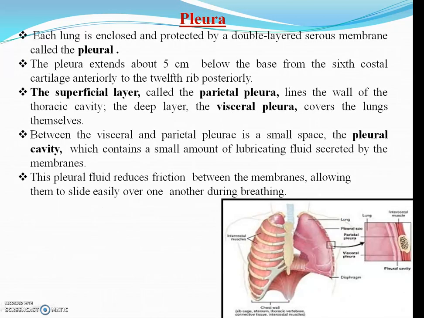Next is pleura. Each lung is enclosed and protected by a double-layer serous membrane called the pleural membrane. The pleura extends from 5 cm below the base of the 6th costal cartilage anteriorly to the 12th rib posteriorly. The superficial layer is called the parietal layer, and the deep layer is called the visceral layer. The space between them is called the pleural cavity, which contains pleural fluid, which is responsible for reducing the friction between the membranes and allowing them to slide over each other during the breathing mechanism.